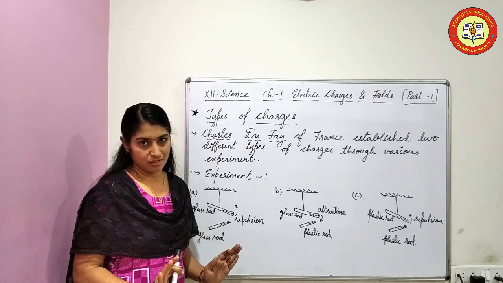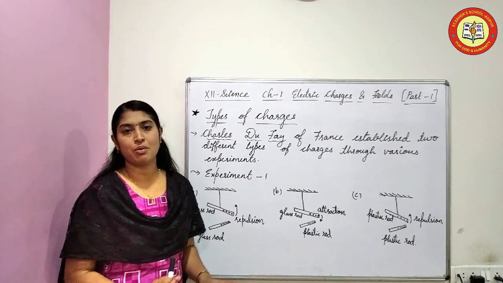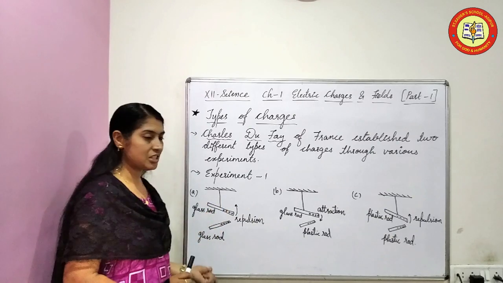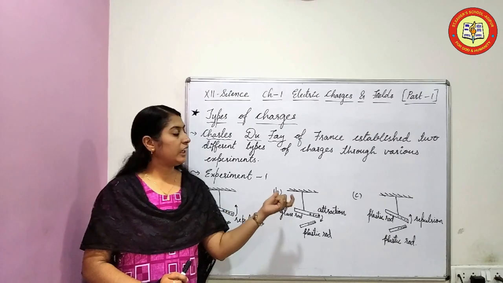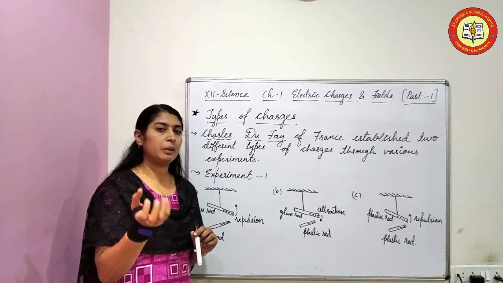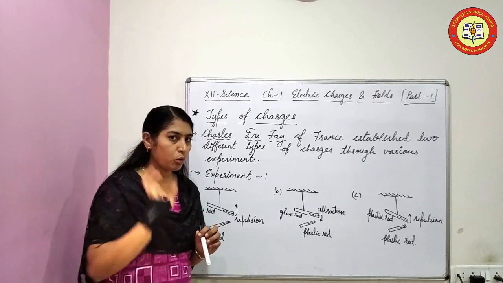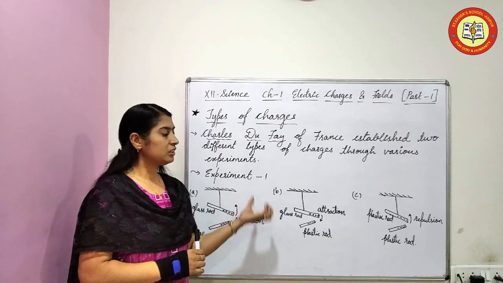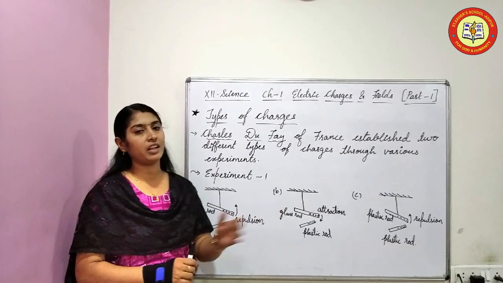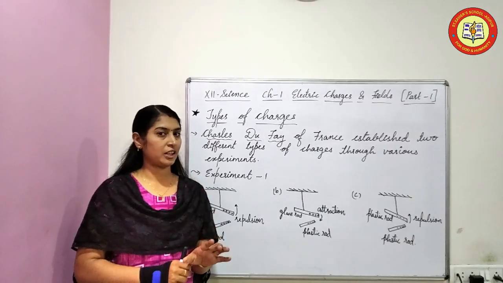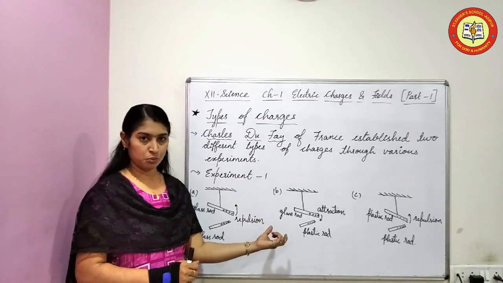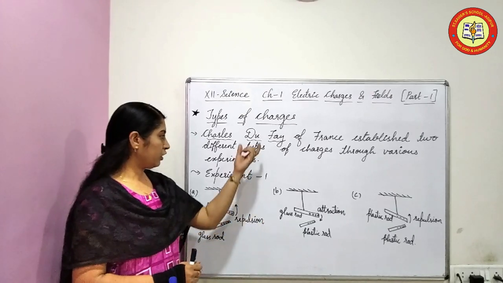From these three parts of the first experiment, he concluded that there are only two types of electric charges. The second experiment was done the same way, but instead of glass and plastic rods, he took pith balls. Pith balls are like the small balls at a birthday party. He did the same experiment and the result was the same. It is given in your textbook, please go through it, see the figure properly, and write the notes.